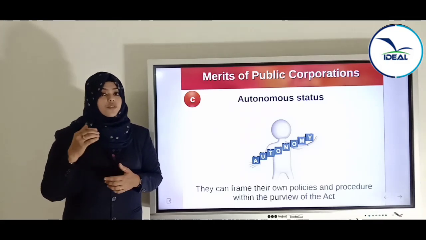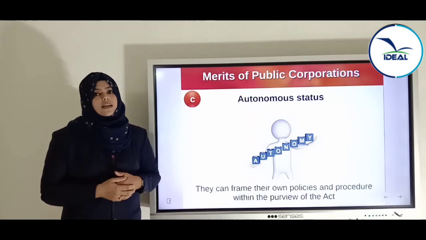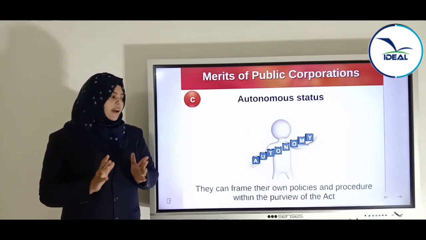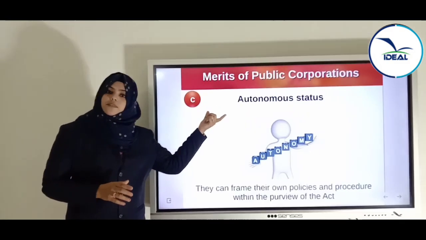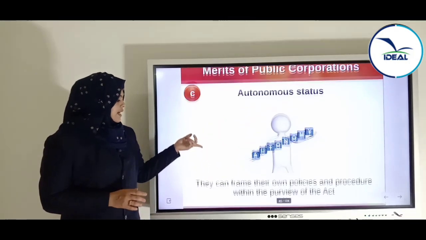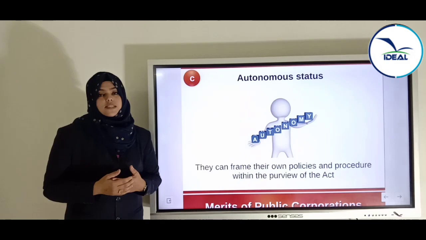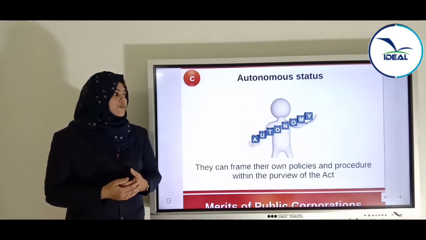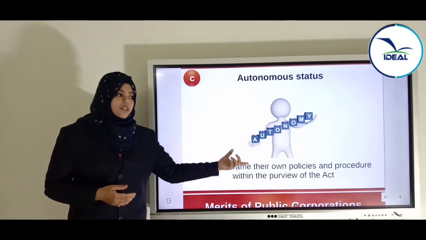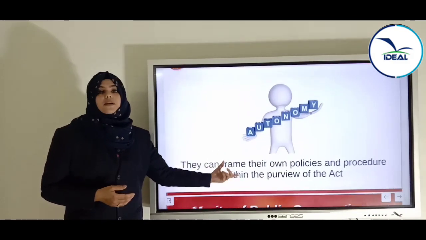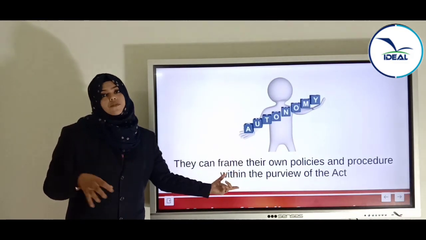They would have to act according to the terms and conditions prescribed in that act only. So they have an autonomous status. They can frame their own policies. They can take whatever decisions they want, and they can plan or procedure within the limit. Purview means within the limit of the act.